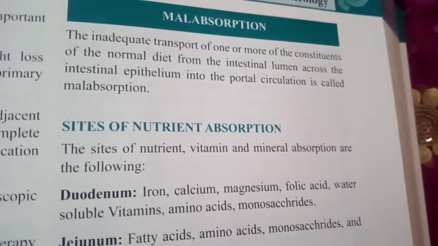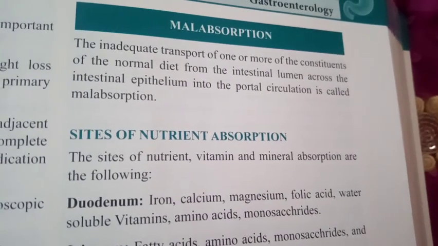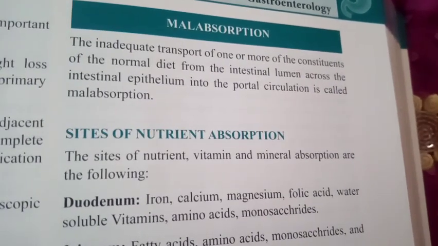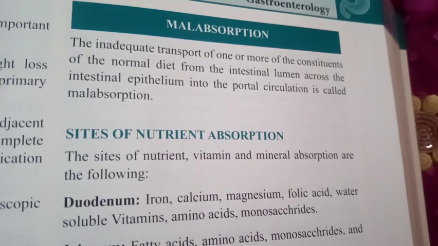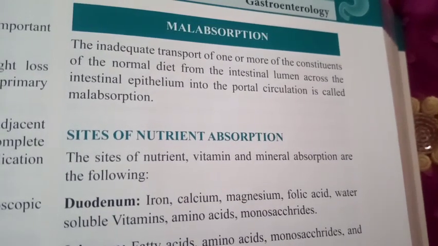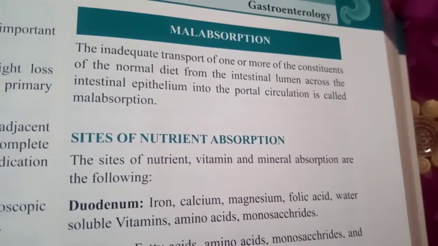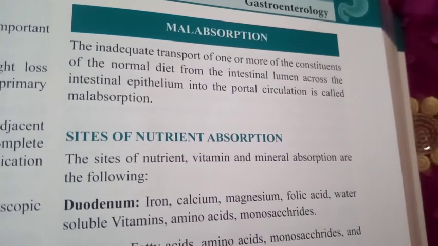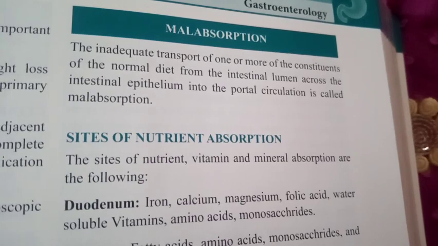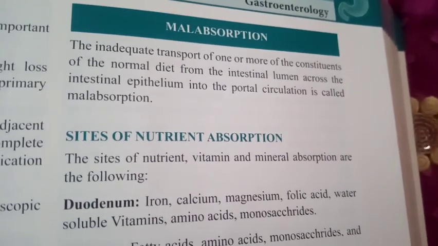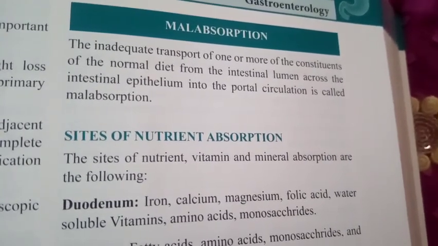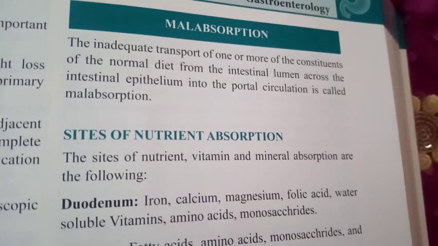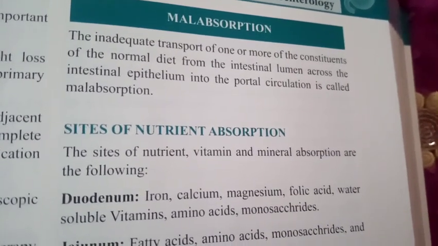These are constituents of the normal diet which are inadequately transported from the intestinal lumen into the portal circulation, because all these nutrients which we intake in the form of food, liquid, solid, etc. will reach the portal circulation via the intestinal lumen across the intestinal epithelium. When there is any issue in the intestinal lumen or intestinal epithelium, or inadequate transport occurs, malabsorption occurs, because when the food doesn't reach the portal circulation adequately, it can't be absorbed.